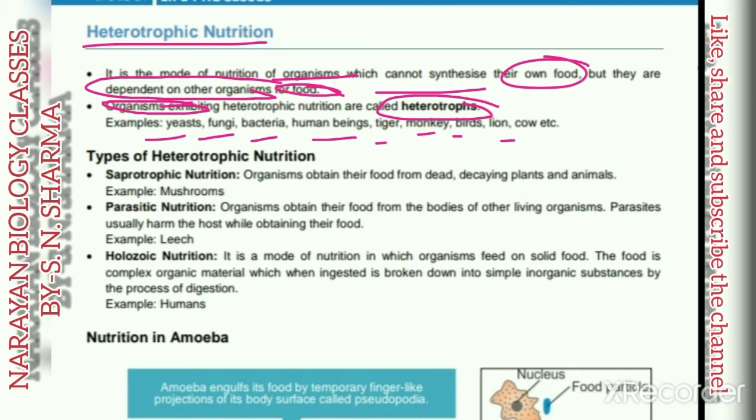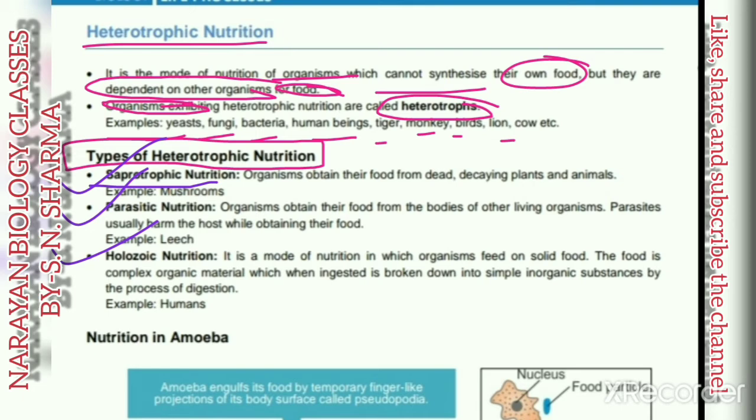Now we study about the types of heterotrophic organisms. So heterotrophic nutrition is of three types: saprotrophic, parasitic, and holozoic nutrition. Heterotrophic nutrition is divided into three groups: saprotrophic nutrition, parasitic nutrition, and holozoic nutrition. So first of all, we start with saprotrophic nutrition.